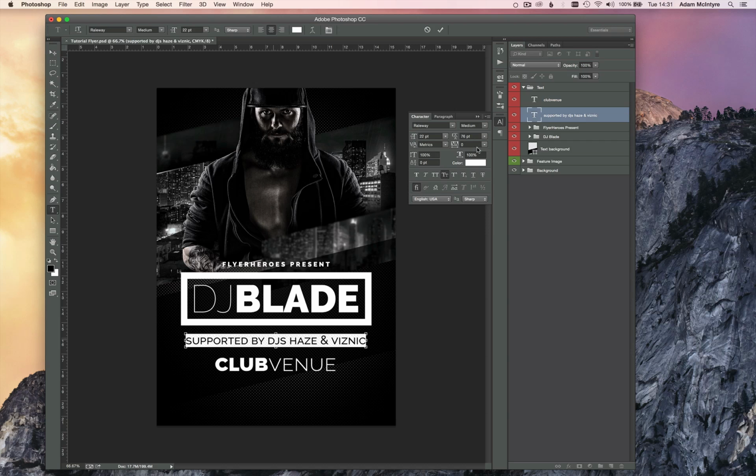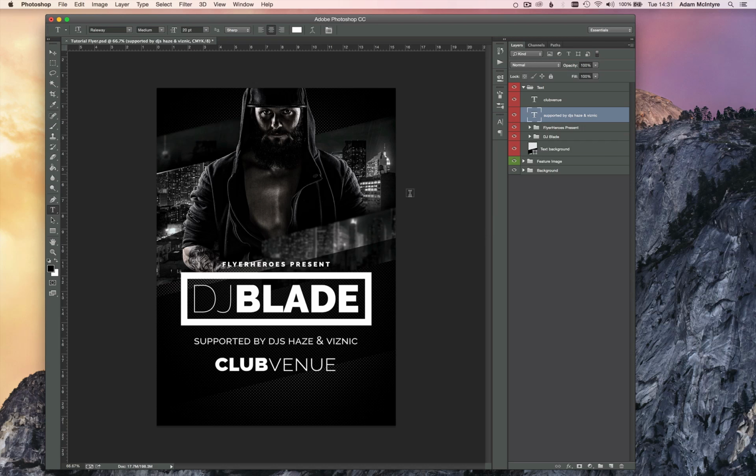I'm just going to make this supporting DJs text a little smaller actually. This is something I'm always quite particular about. I spend a lot of time just messing around with the sizes of text until I've got the hierarchy quite nice.